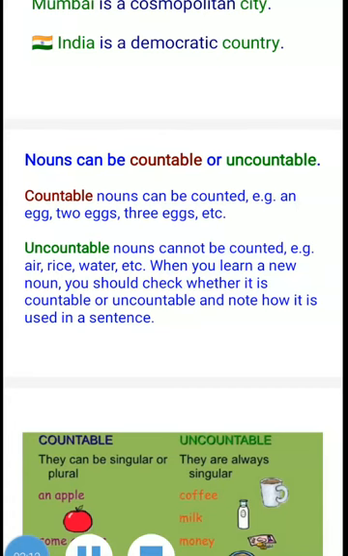On the other hand, uncountable nouns cannot be counted. For example, rice, air, water, sugar, milk, bread, luggage, baggage, etc. When you learn a new noun, you should check whether it is countable or uncountable and note how it is used in a sentence. That is very important.